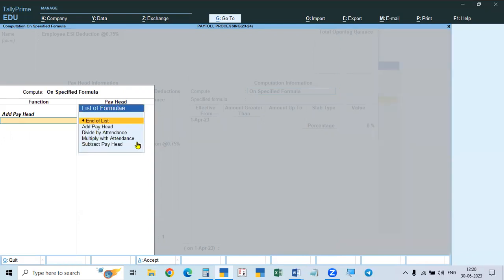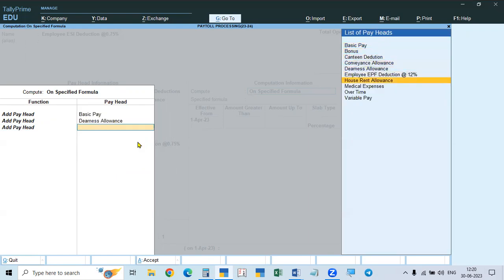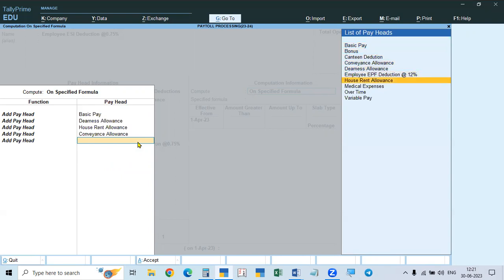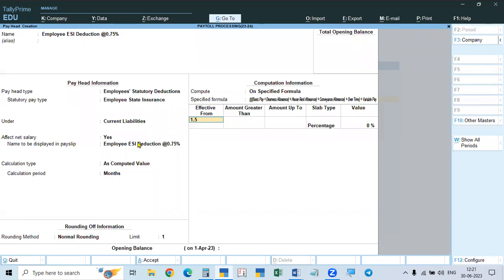So here, basic pay, again come down, add pay head, then dearness allowance, and then add pay head, then house rent allowance, then again add pay head, then canteen, that is deduction, conveyance allowance, then add pay head, then come to overtime, and add pay head, come to variable pay. That variable pay also will be paid, but it is better not to take variable pay, because it will pay every month, something will be paid. So all these things will take up, and 1/4/23 we are taking the date. And here there is no monetary limit, no limit of the salary, total amount.